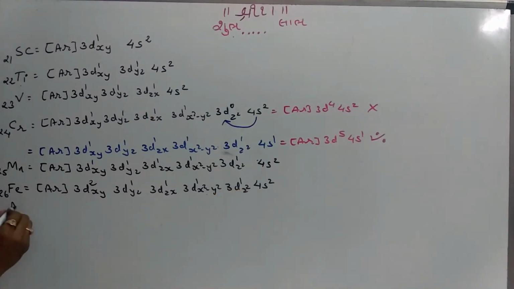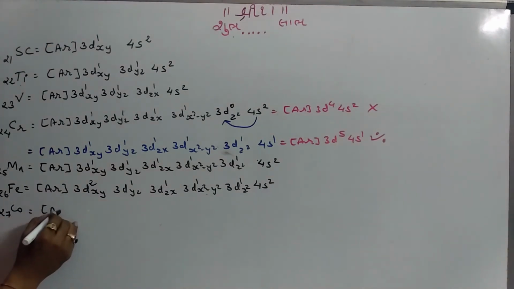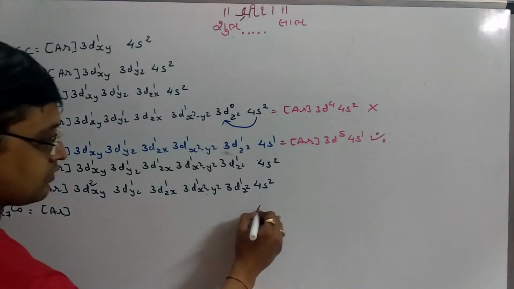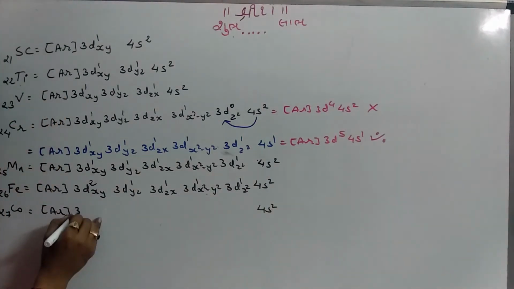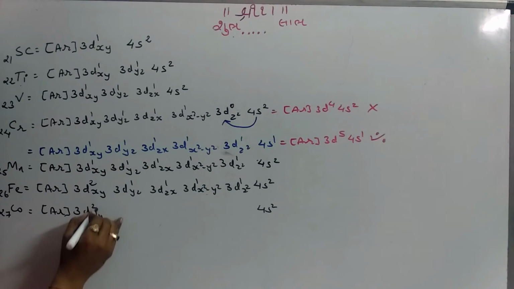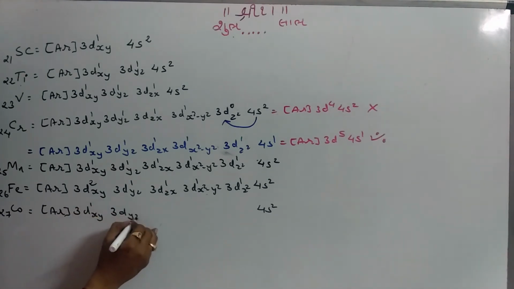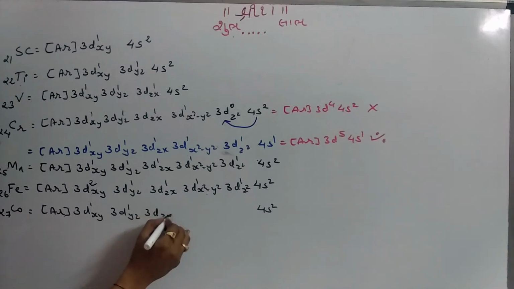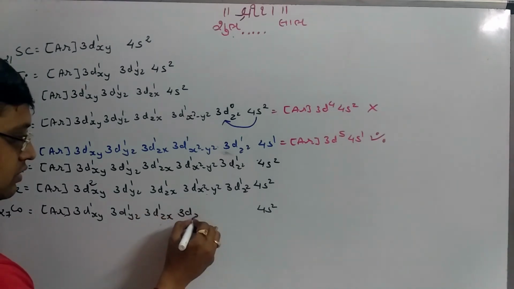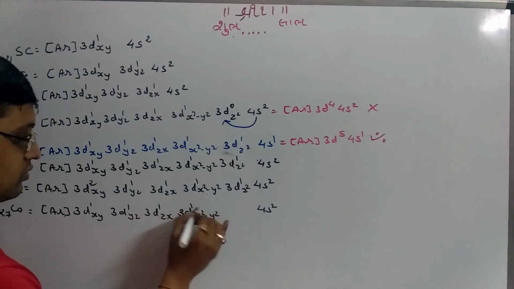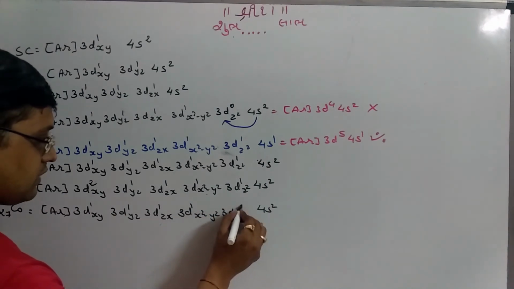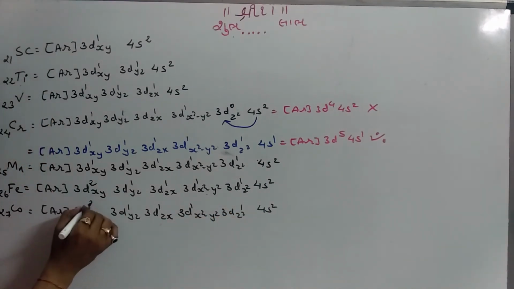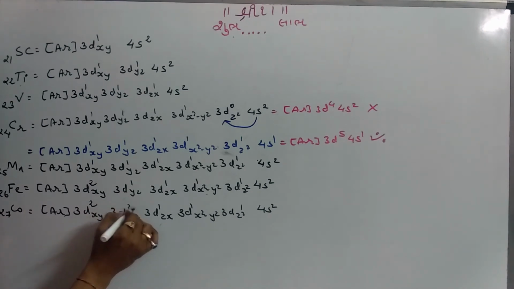After iron, we have cobalt, number 27, that is argon core, 18 electrons, 20, 21, 22, 23, 24, 25, 26 and 27.